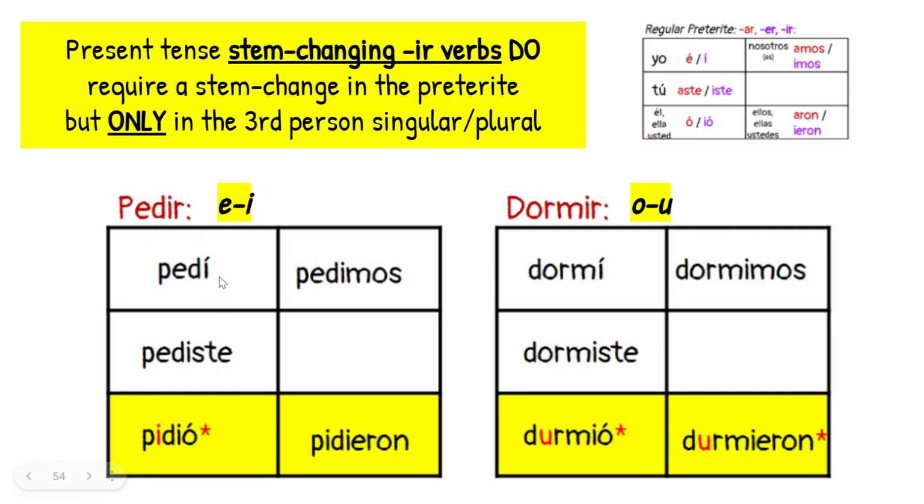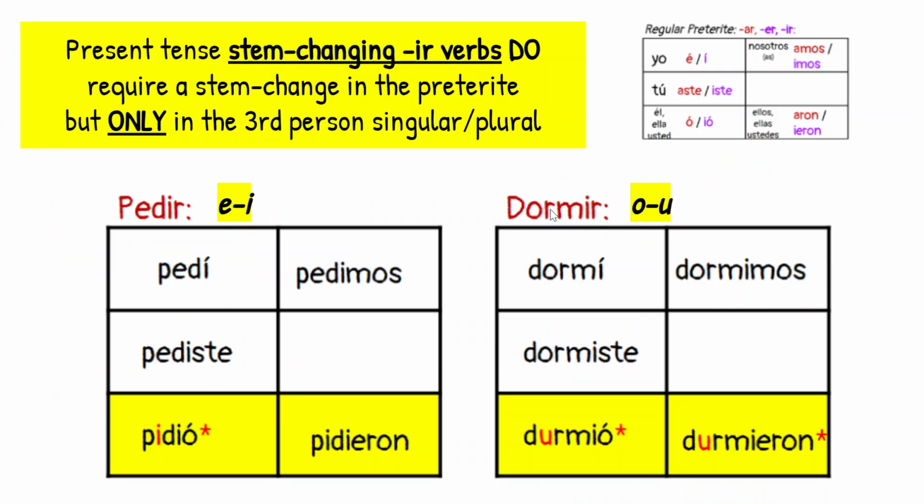It's not going to be all of these forms. It's just going to be third person singular and plural. E will change to an I, right? And since this is an IR verb, I'm doing the purple endings. Pedí, pediste, change the stem. Pidió, go back to normal. Pedimos, change the stem. Pidieron.